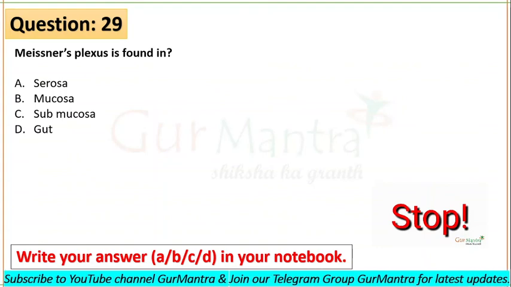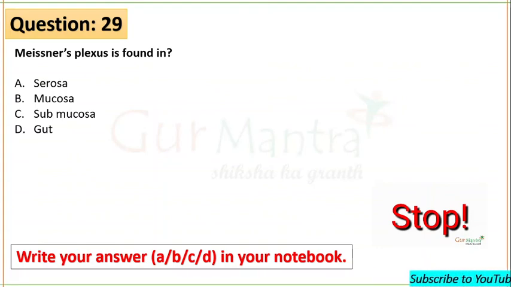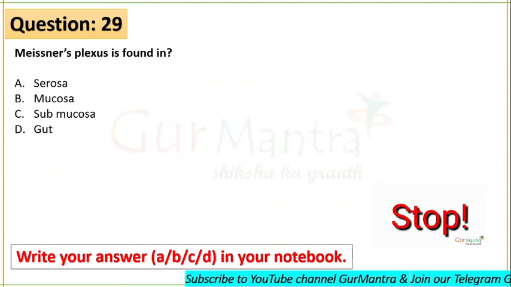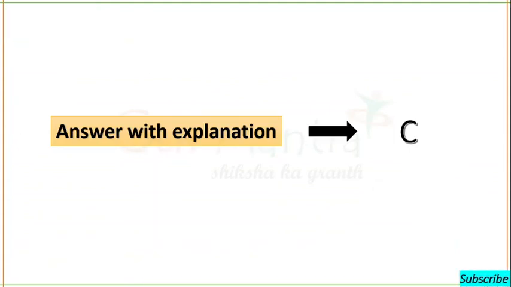Meissner's plexus is found in the submucosa. You already know about the myenteric plexus, and this is another plexus. Last question is on your screens now.